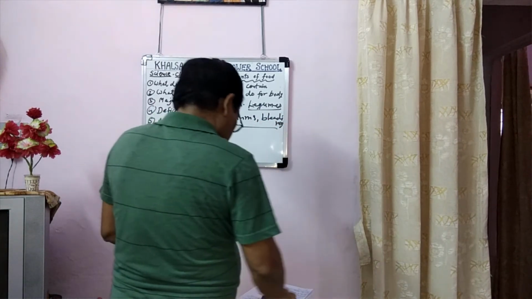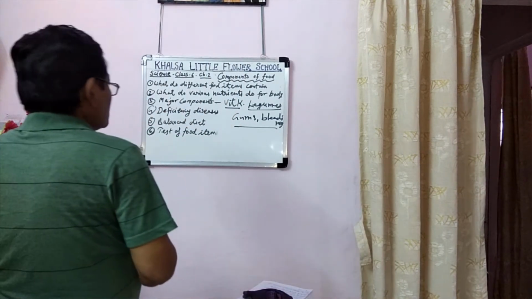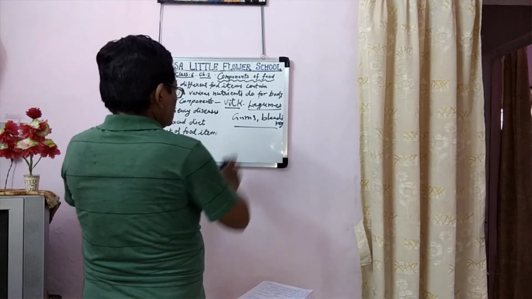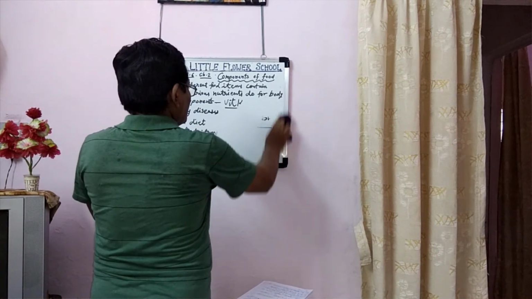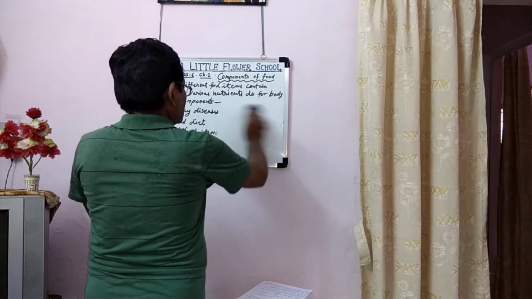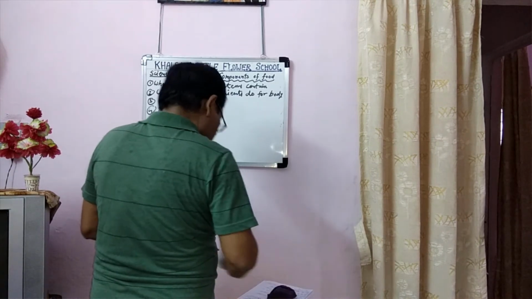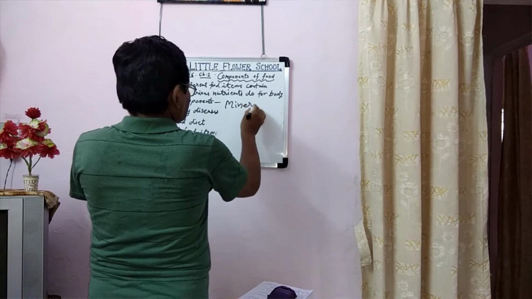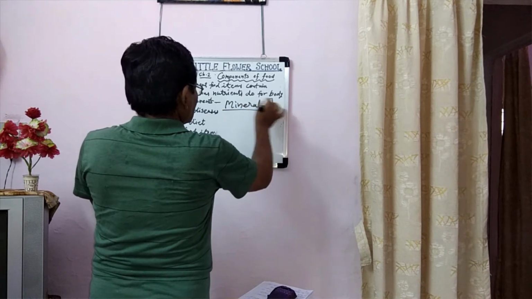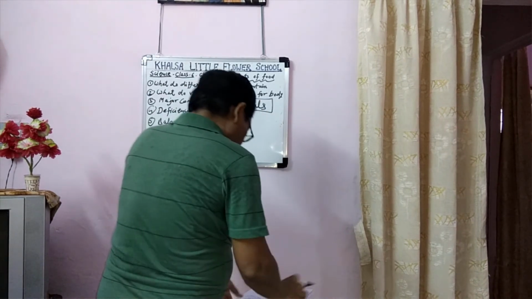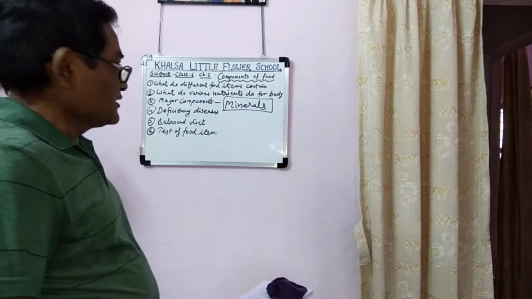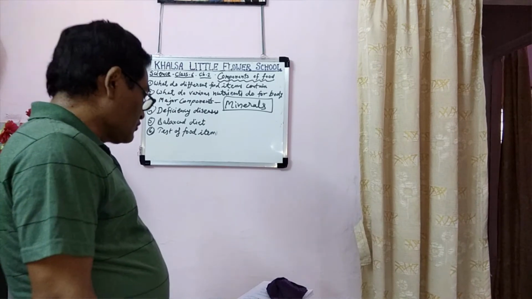Okay. Now after vitamins, we have to study minerals. Minerals are needed by our body in very small quantity.